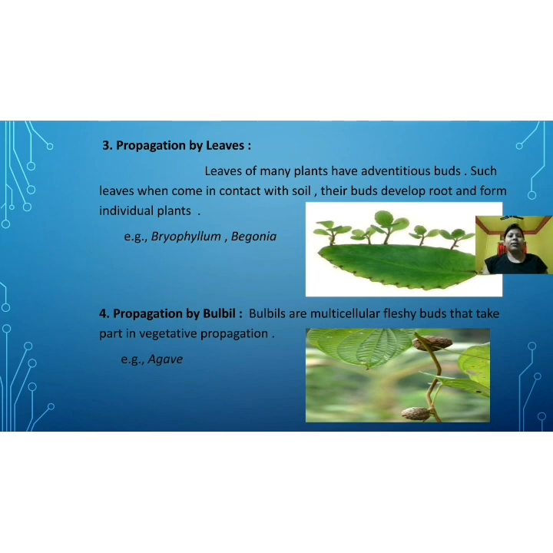We have seen that from the leaf, plants are able to increase their number. Then we have seen propagation by bulbils, which are multicellular fleshy buds that take part in vegetative propagation. So all these are the methods of natural vegetative propagation: naturally, how plants increase their number through vegetative parts.